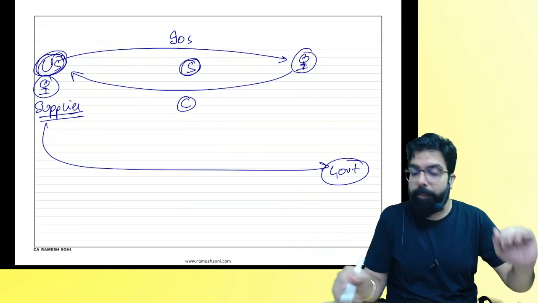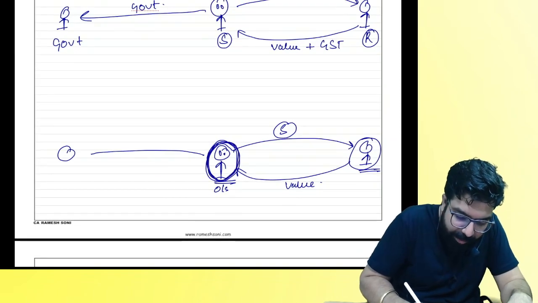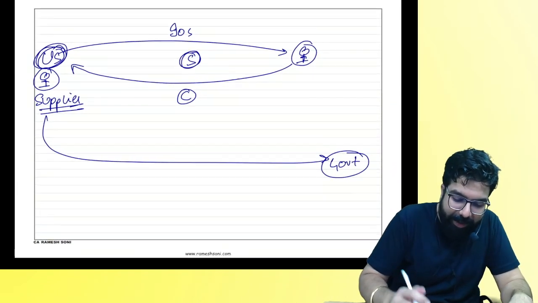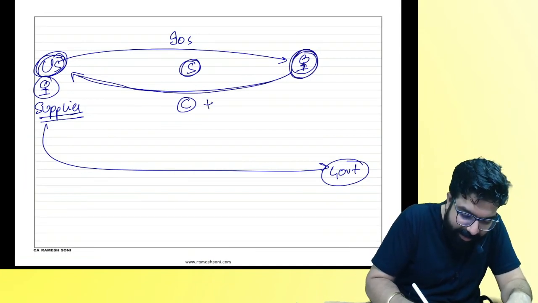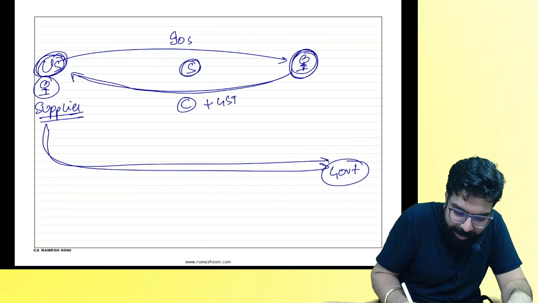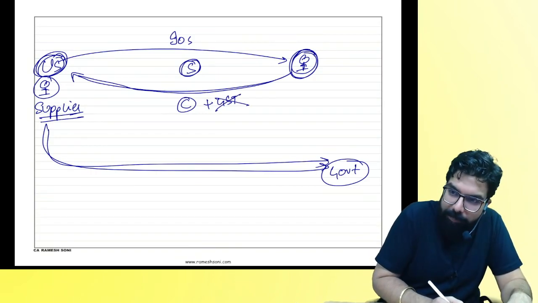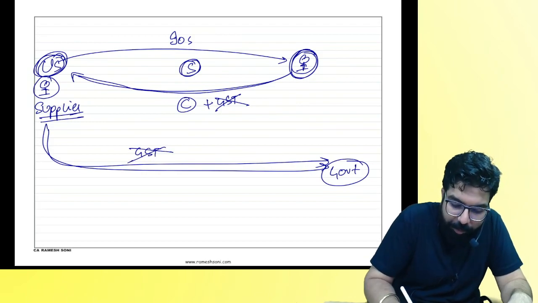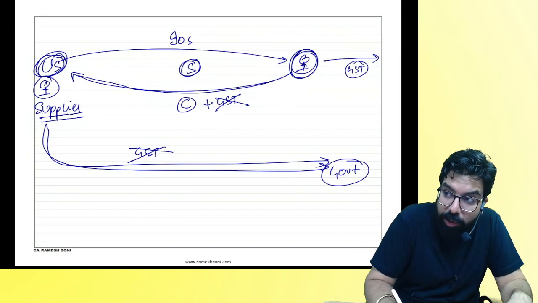Correct or not, everyone? Government told we will do one thing. Whenever the government has a problem, recovering from whom? The supplier. Government says, hey recipient, you are in India, no? You will pay him GST and he will pay to me. Why so much headache? Do one thing. You don't make the payment of GST to him, he will also not pay the GST to me. You pay the GST to me. Who will pay, everyone? The recipient will pay the GST to the government.